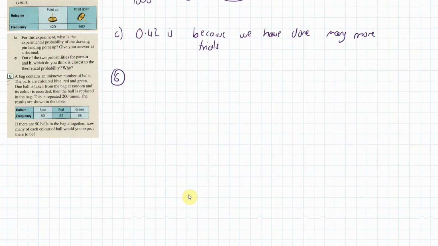Okay, so we did the trials 200 times. So 80 out of the 200 trials were blue. And so we're going to times that by the number of balls that we know are in the bag. Right? So that means that we expect about 20 blue balls. Now we're going to do the same for the red. 52 out of 200 times 50.